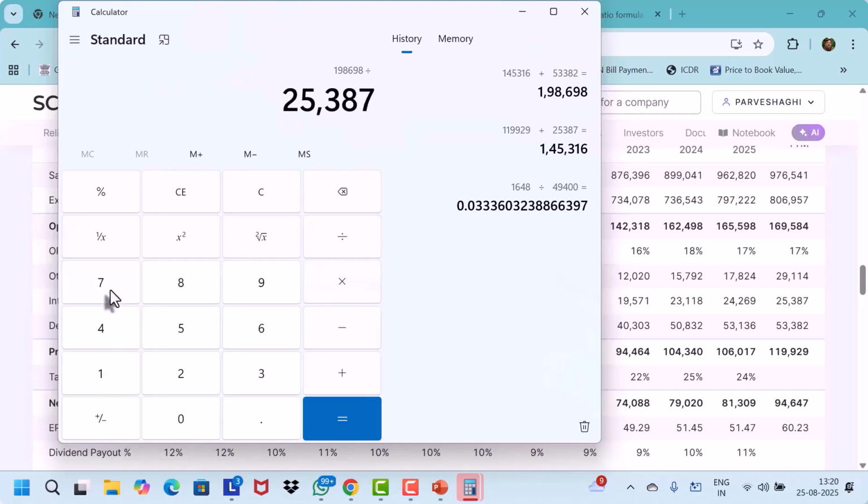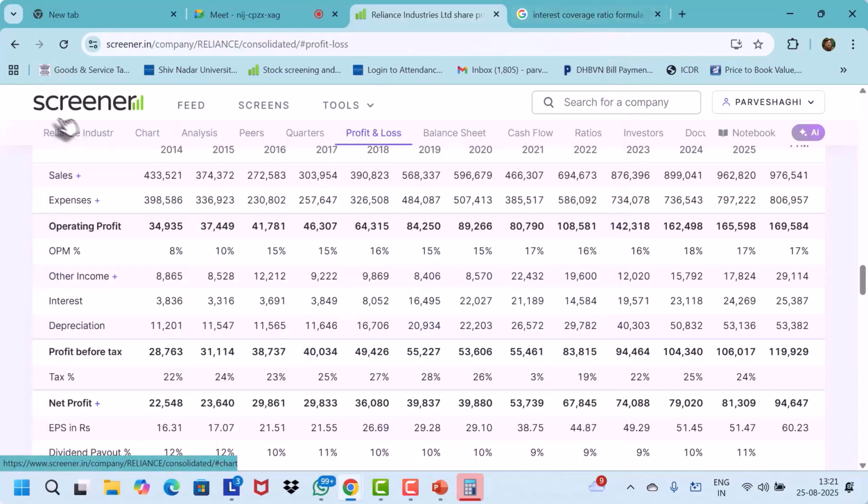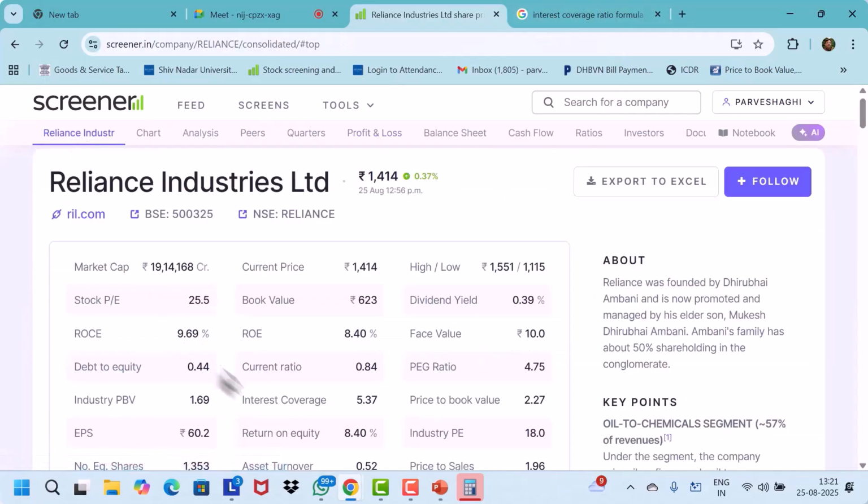Okay, so how much do we get? 7.82, isn't it? Okay. Now, how much are we getting here? 5.37. It's not matching. Our figure was coming 7. So we go back and check what mistake we have made.